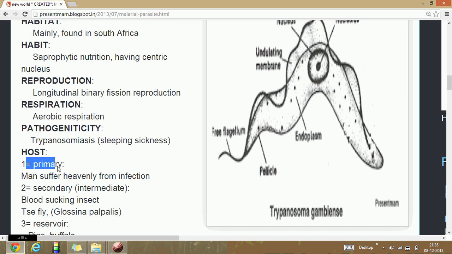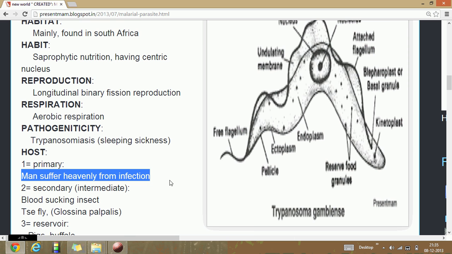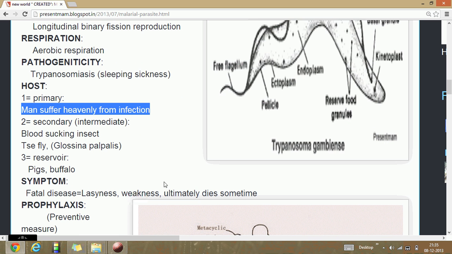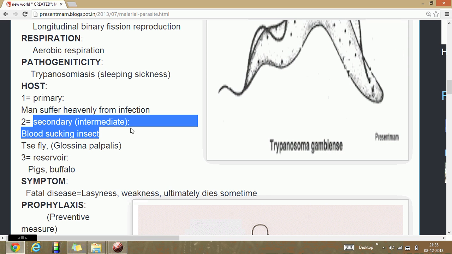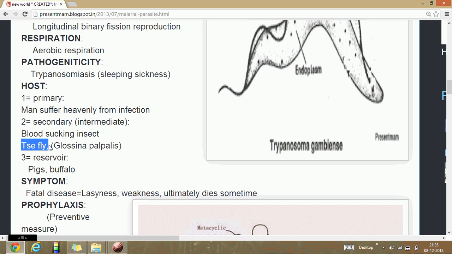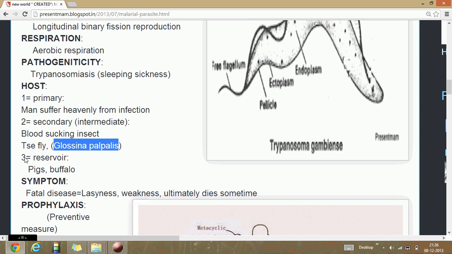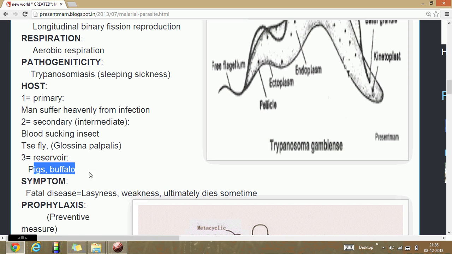They have three hosts. The first or primary one is man, who suffers heavily from infection after getting this parasite. The second is the intermediate host, a blood-sucking insect, the tsetse fly, called Glossina palpalis. The third is the reservoir, pigs and buffalo respectively.